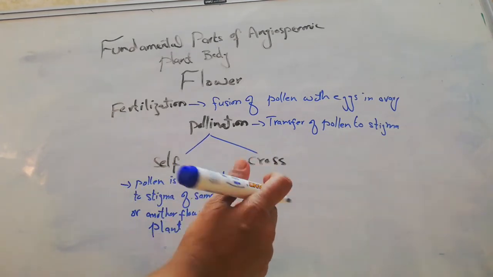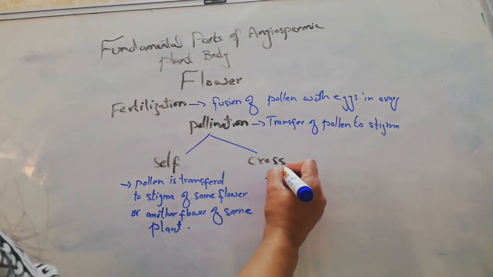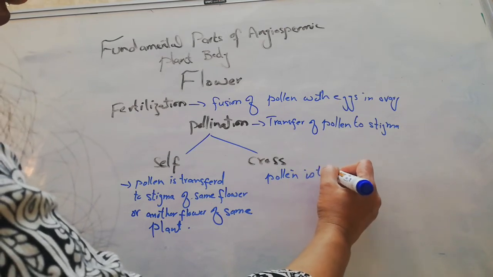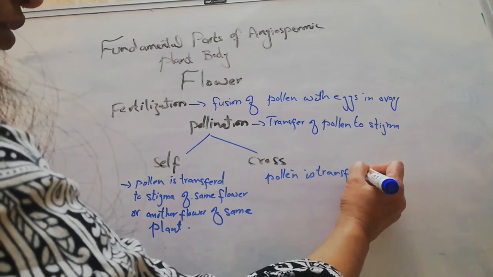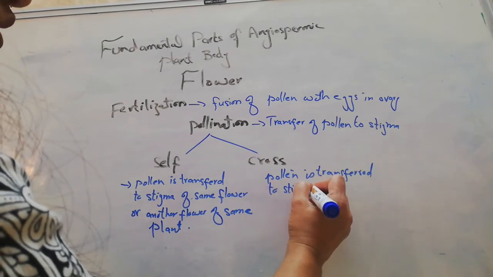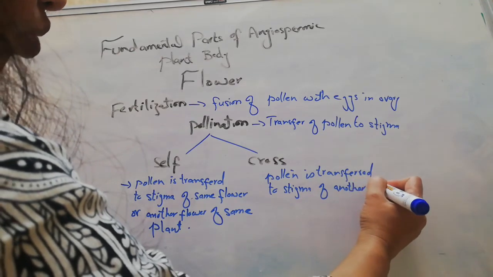While in the case of cross pollination, pollen is transferred to another flower. Pollen is transferred to the stigma of another flower which is present on another plant.